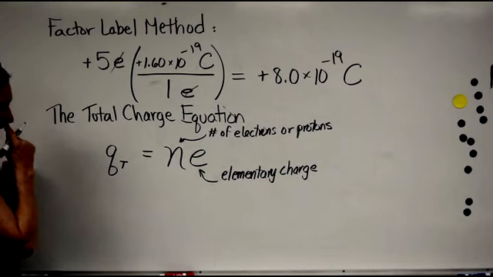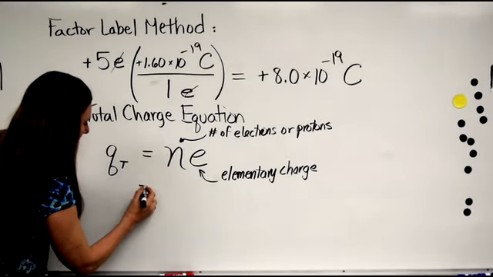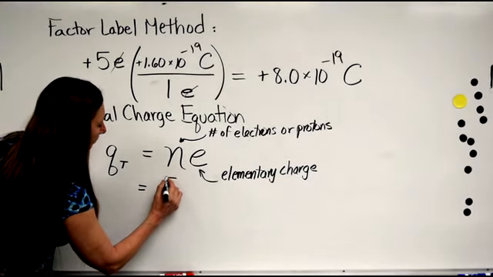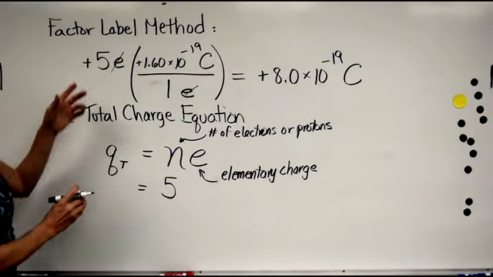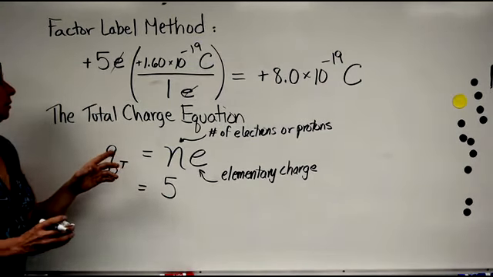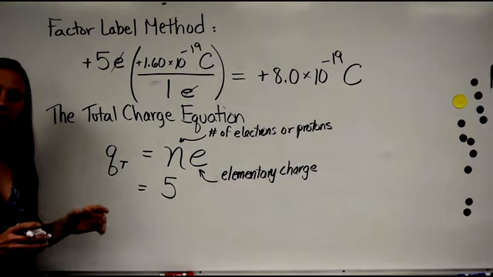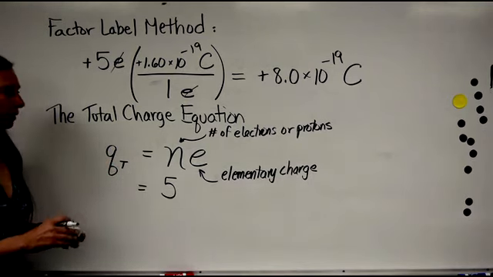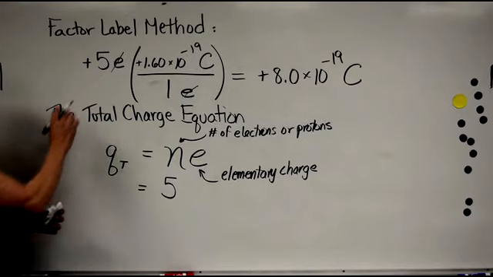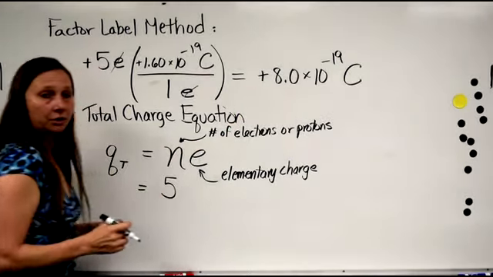So I'm going to do that now. We have 5. In the case of the fur, it's plus 5, because we've got 5 extra protons in the center. We lost 5 electrons, so what we actually have are 5 extra protons. That's why it's positively charged.